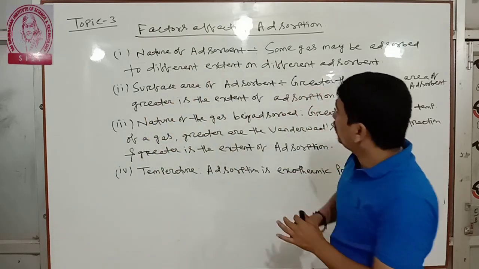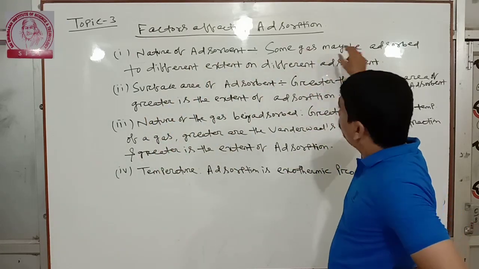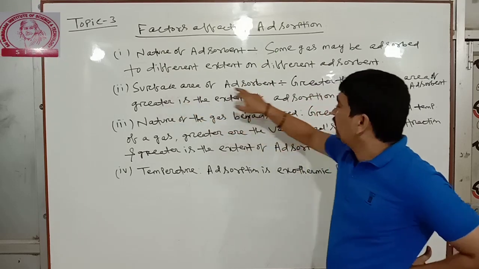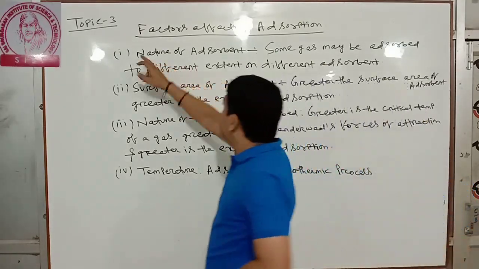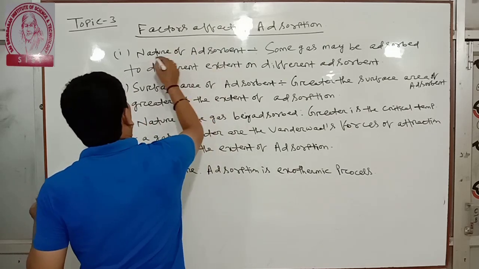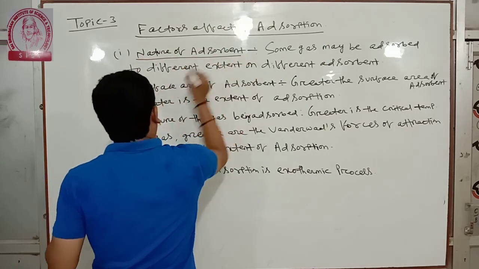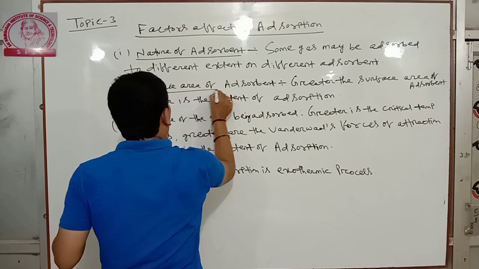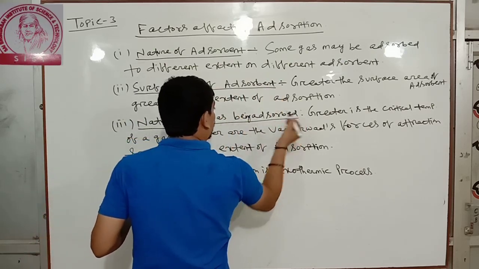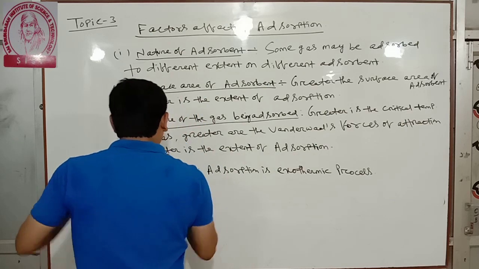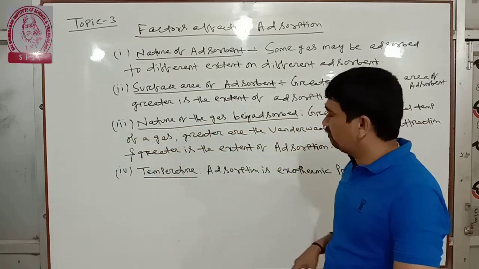First factor is nature of adsorbent. Second factor is surface area of adsorbent. If you cannot explain this, you will write only the headings. That is, what are the factors affecting adsorption? Nature of adsorbent. Second is surface area of adsorbent. Third is nature of the gas being adsorbed. Fourth is temperature. Next we will discuss one more point.